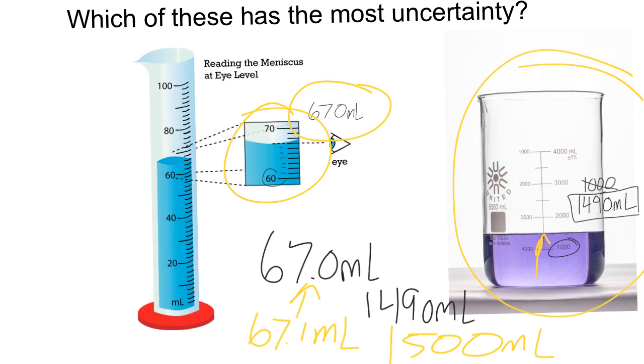And so when you're designing experiments, it's important to choose the tool that gives you the most certainty, right? Something like this that's going to give you the most decimal places for your measurements. That is appropriate. Obviously, if you're going to measure a bunch of liquid in graduated cylinders over and over and over, there's some other issues with that. But in this situation, this tool is the most appropriate.